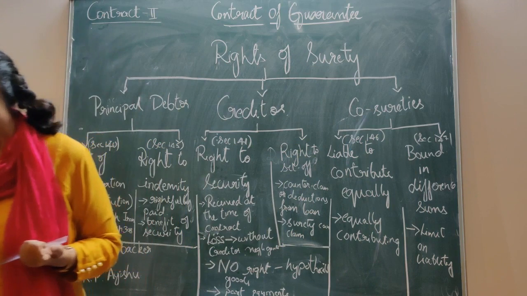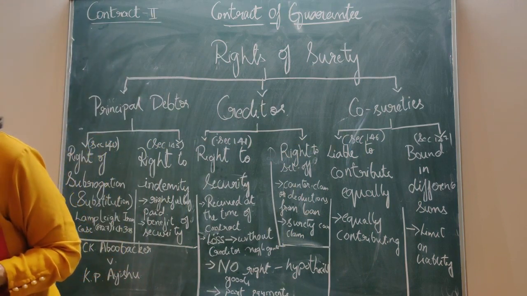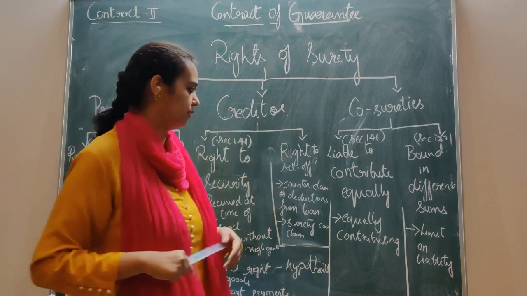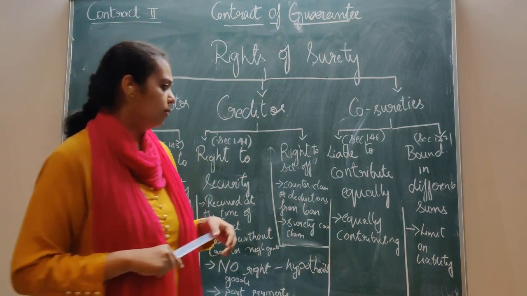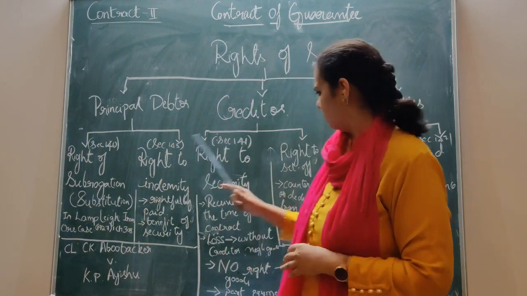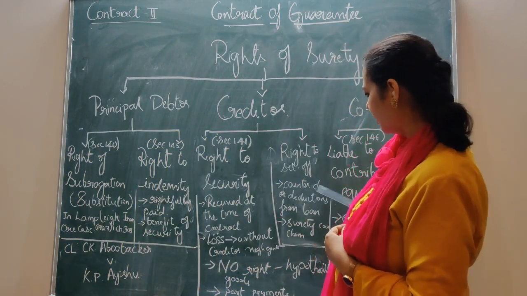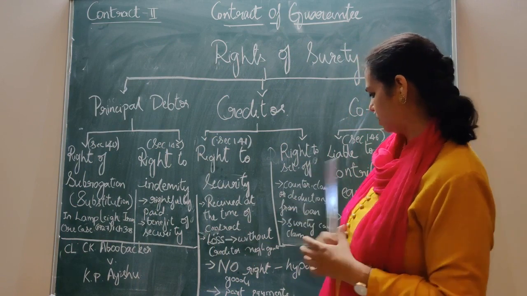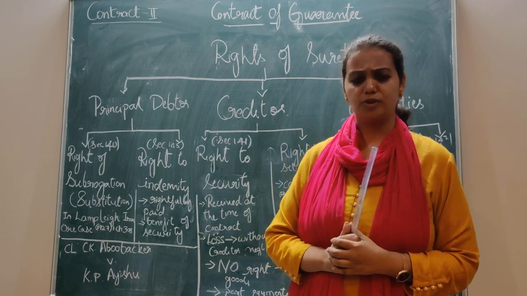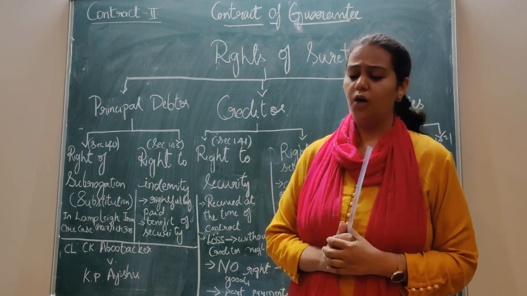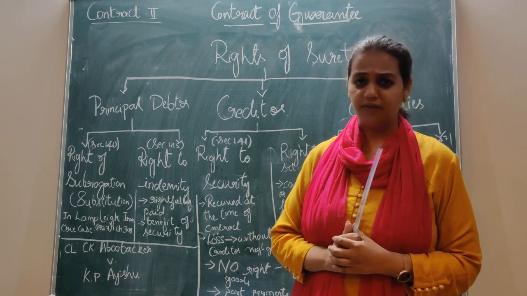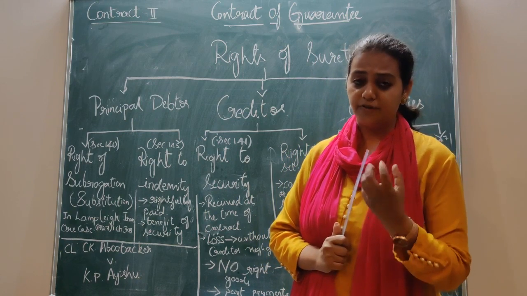Got it? So we'll go to the next portion, that is the right to set off. Now, right to set off is very easy to understand. See, it is a counterclaim or deductions from the loans. If the principal debtor has certain counterclaims or deductions by the creditors, don't you think even the surety has a benefit from that?